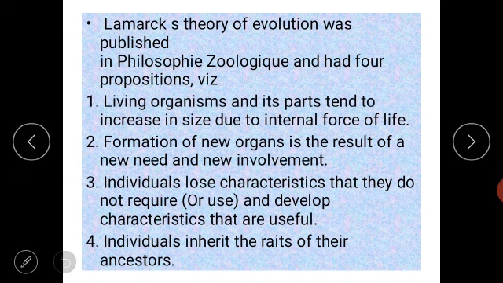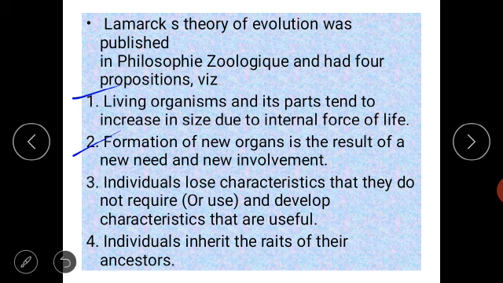So, what was the theory of Lamarck? First, living organisms and their parts tend to increase in size due to an internal force of life. The parts of the organism grow in size due to the internal force. That was the thinking of Lamarck. The second thinking of Lamarck is that the formation of new organs is the result of a new need and new involvement.